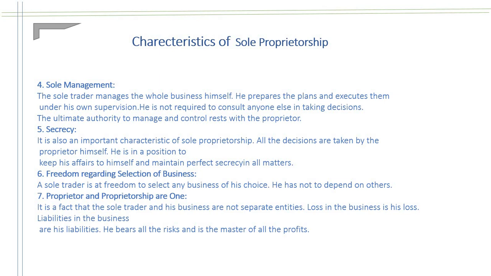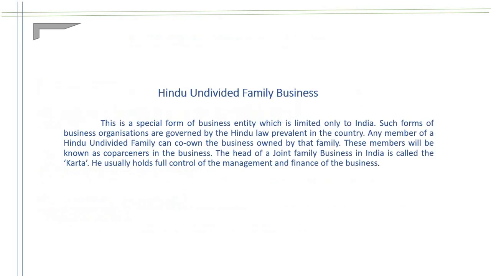A sole trader has the freedom to select the business of his choice. Proprietor and proprietorship. In a sole trader business, the business and the ownership are not considered different. The owner and the business are considered the same.